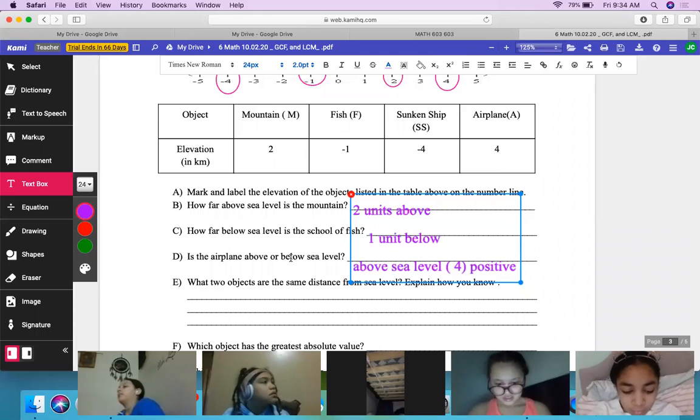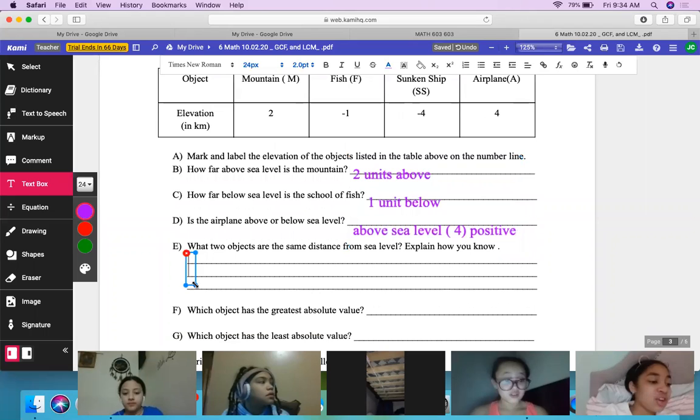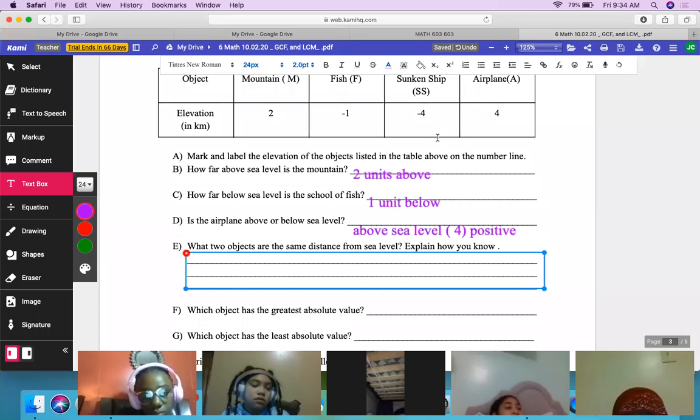Okay, this is a review of everything. Now, Leah, which 2 objects are the same distance from sea level? Explain how you know. Look on the chart. Sunken ship and airplane, I think.